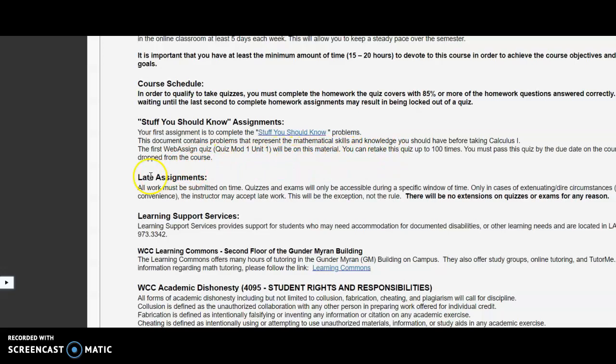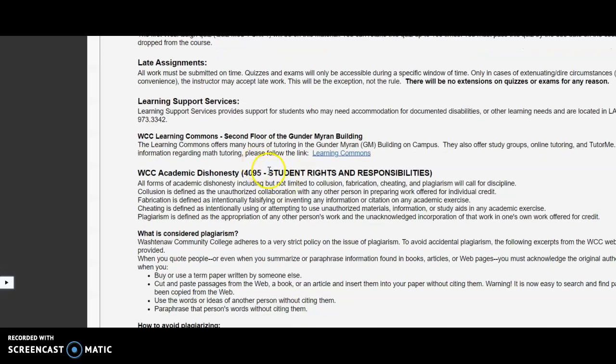You can redo that up to 100 times. And then there was a due date for that. You want to make sure that you have the material submitted on time. You have this material from the beginning of the semester to the end. So make sure that you are submitting the quizzes and exams on time.